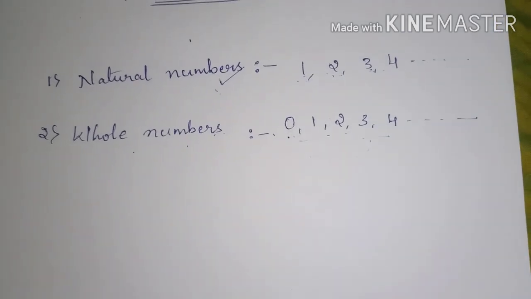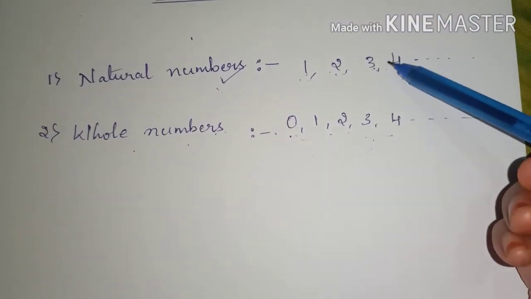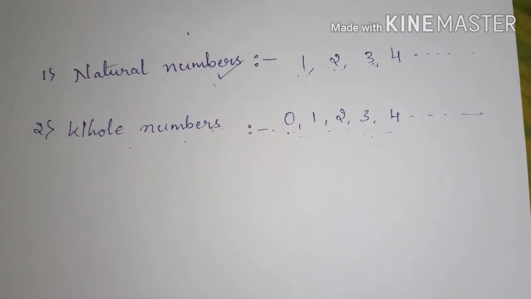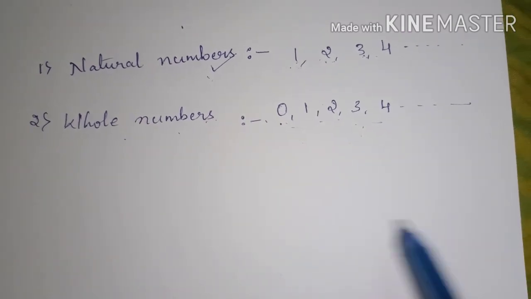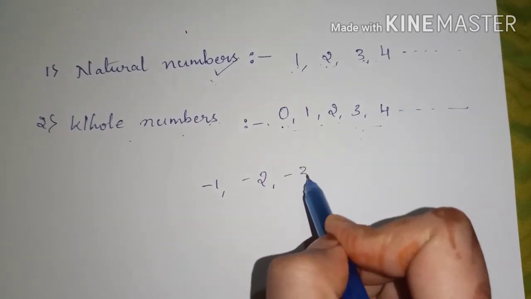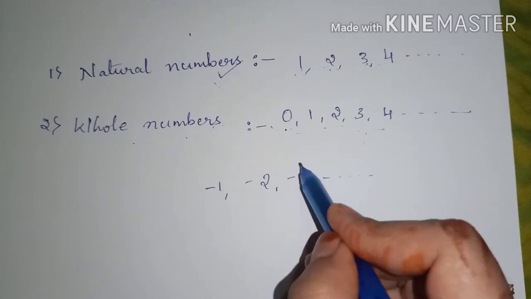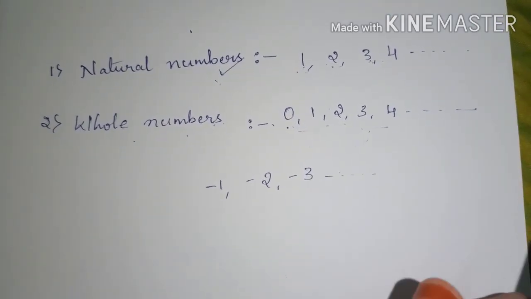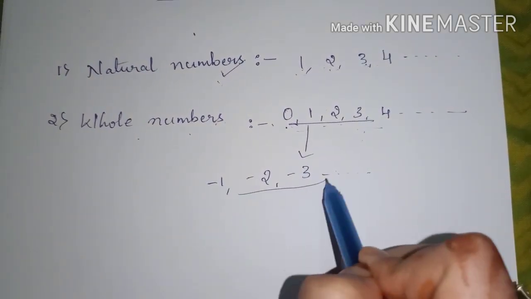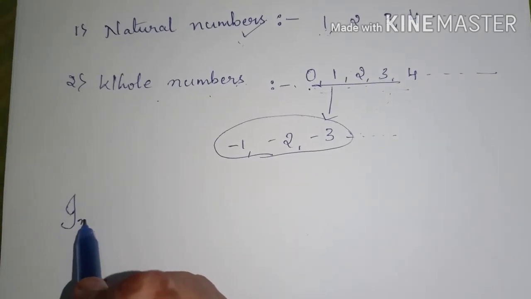Now we find that there are negative numbers too. Can you see here, these are all the positive numbers 1, 2, 3, 4 and we find that there are negative numbers too, like -1, -2, -3 and so on. If we put these whole numbers and these negative numbers together, we get a new set of numbers.